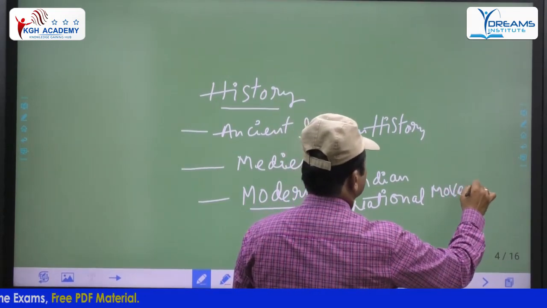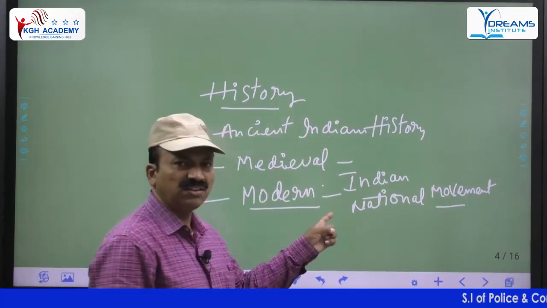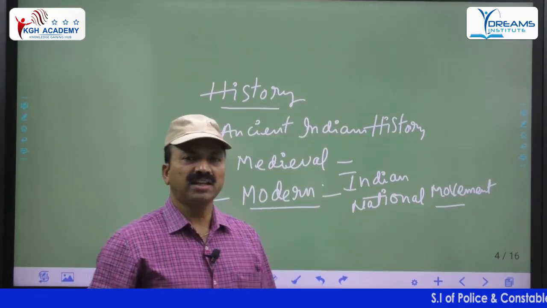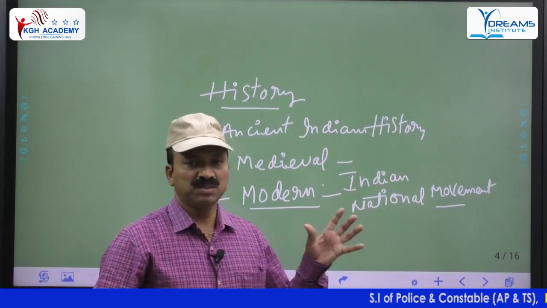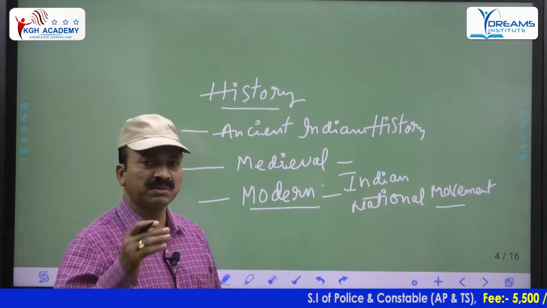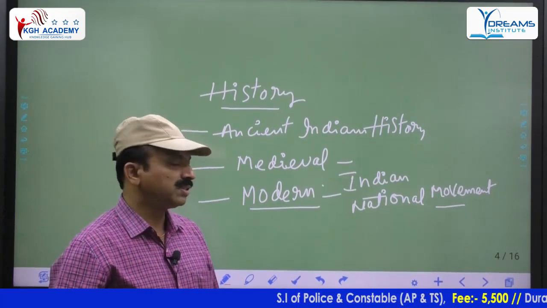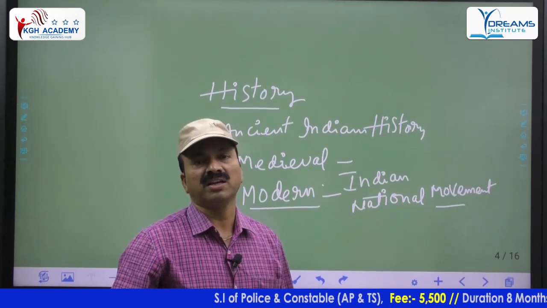In this Indian national movement, there are 3 phases: the moderate era, the extremist era, and the Gandhian era. We are going to get the maximum number of bits from these. Newspapers are very important, and books are also very, very important. Like that, we have to see each and everything.